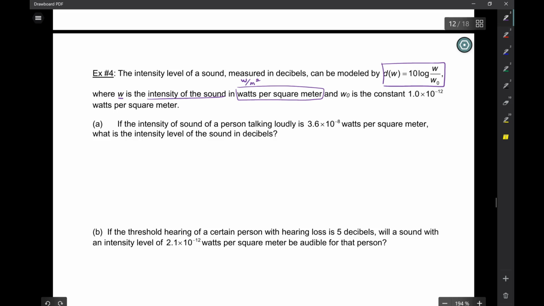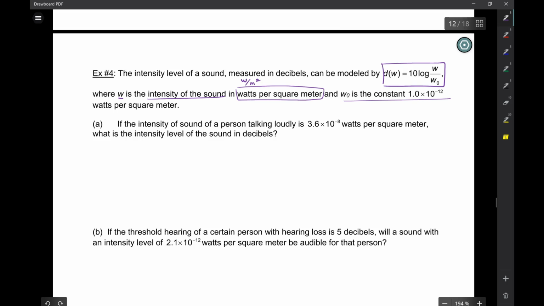And W naught is the constant, 1 times 10 to the negative 12 watts per square meter, okay? And if you look here, you have W over W naught. The units will cancel, so you can take a logarithm of it, and then it'll just be in decibels.